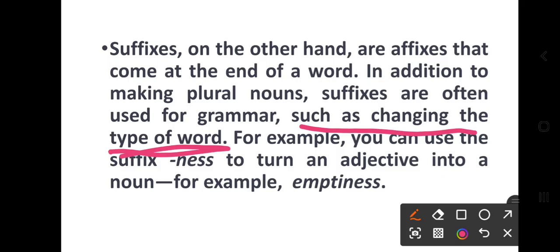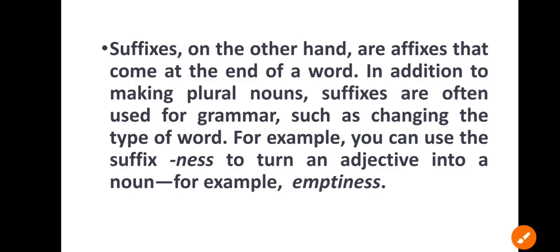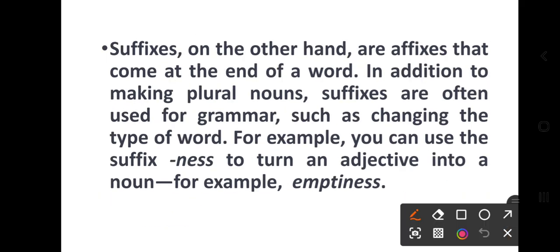For example, you can use the suffix ness to turn an adjective into noun form. That's empty and emptiness. Empty is an adjective, and emptiness is the noun form.